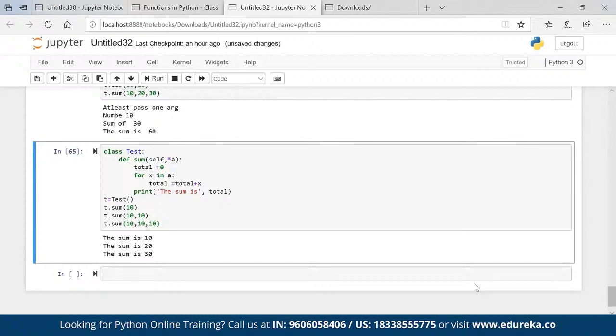Okay, so *A means variable argument. You can put many values here. So that is what method overloading is. That is how you can do method overloading.